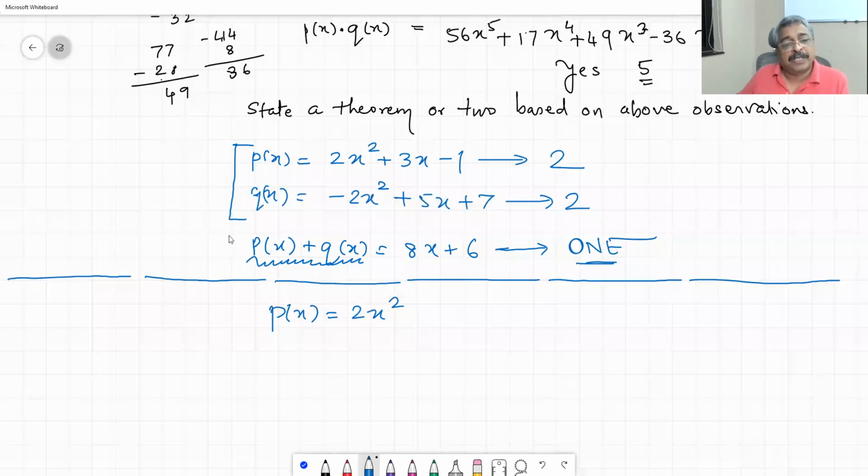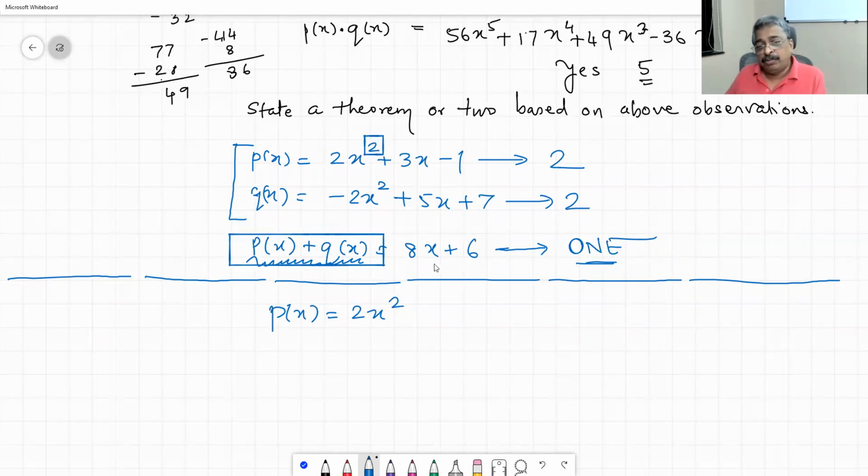As far as addition of two polynomials is concerned, the degree is trying to teach us it is not necessarily the highest degree of the two polynomials, but it could be a little lesser than that. So we will write the theorem later and try to prove it. Okay, let us look at the multiplication. Students are saying that after multiplication of two polynomials, the degree of the resultant polynomial will be the summation of the degrees of the two polynomials.